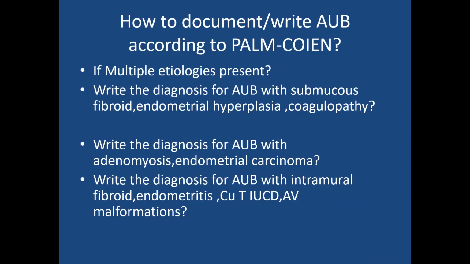Then write the diagnosis for AUB with adenomyosis and endometrial carcinoma. Some of you please start writing in the chat box. Write the diagnosis for AUB with adenomyosis and endometrial carcinoma by this PALM-COEIN. How will you write PALM-COEIN?